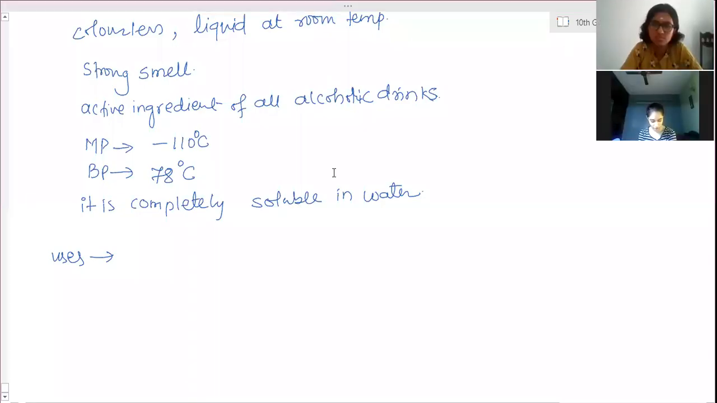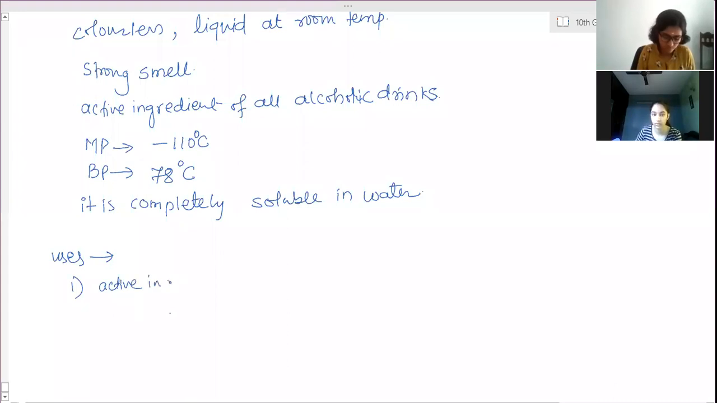We have started the ethanol part last class, right? Ethanol, you have written the physical properties. Now uses we have discussed. Then write down the uses now. I have explained you.